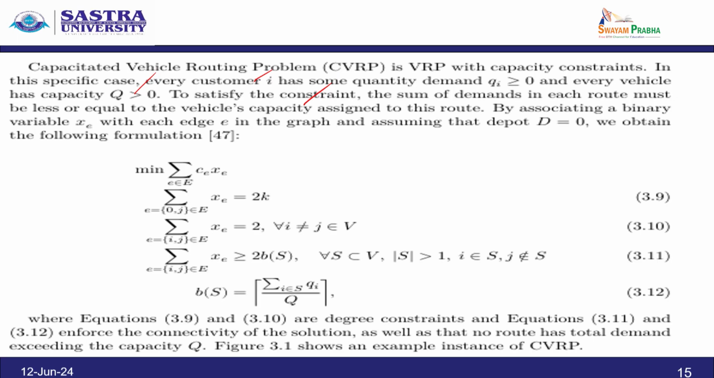By associating a binary variable xe with each edge E in the graph and assuming that the depot D equal to 0, we obtain the following formulation: minimize summation E in E of CE into XE, subject to summation over edges E incident to 0 of XE equal to 2k, and summation over edges incident to each customer j, with i not equal to j, of XE equal to 2.